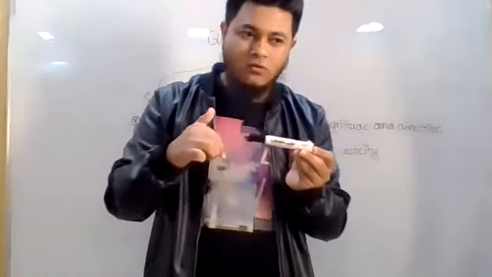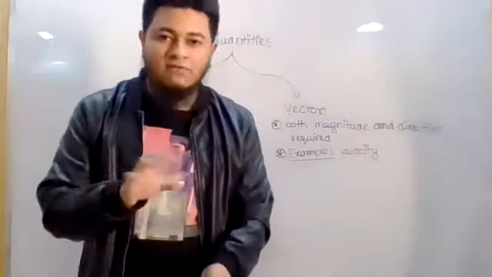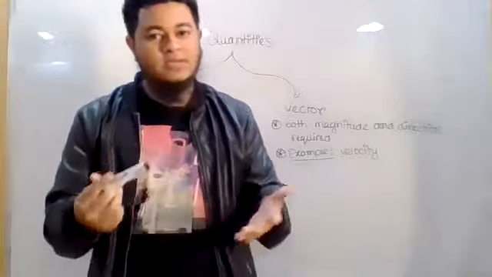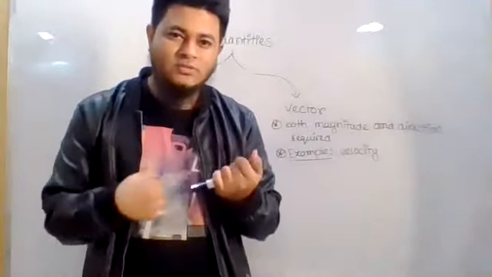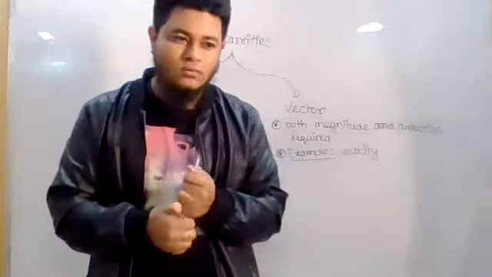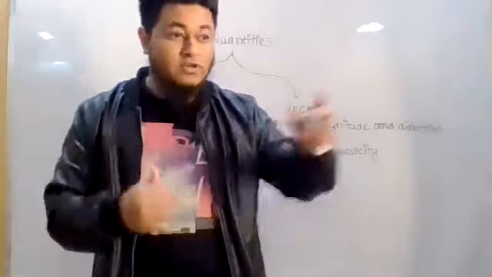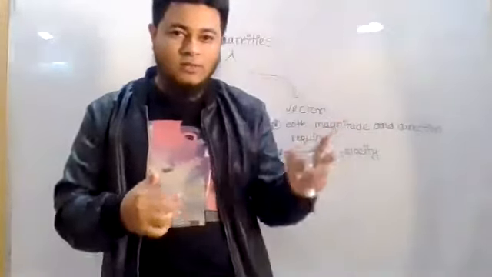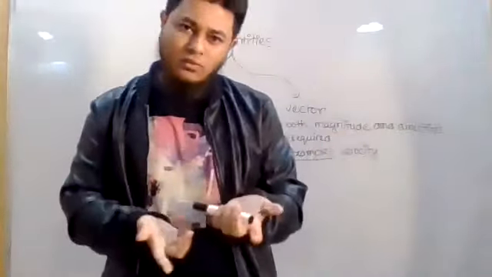Now you will ask me, sir, then which one is not a quantity? Everything cannot be measured. Let us say I tell you that I'm very happy today. So you ask me, sir, how much happy are you? Will I be able to tell you that I am 5 kg happy? No, I will not give you a value that I am 100 happy, I am 200 sad, I am 1000 angry.